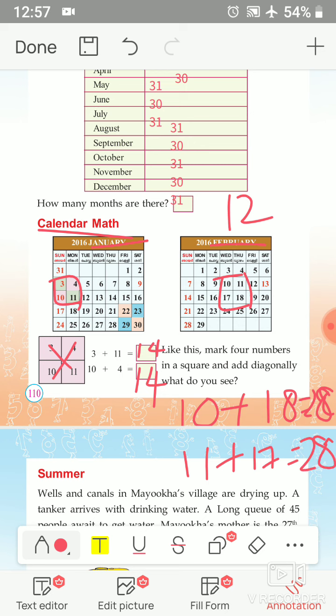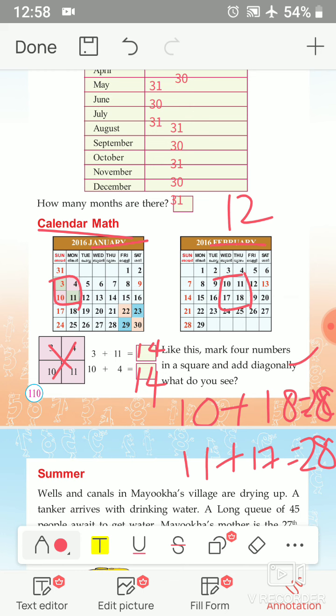So what do you see? Yes, same number. In any calendar, we have to mark 4 numbers in a square and add diagonally. We have to see the same answer. Here we see the same number, 14 and 14. Here also 28 and 28.